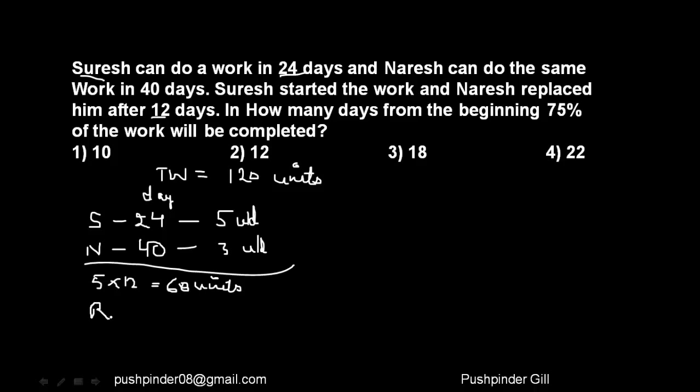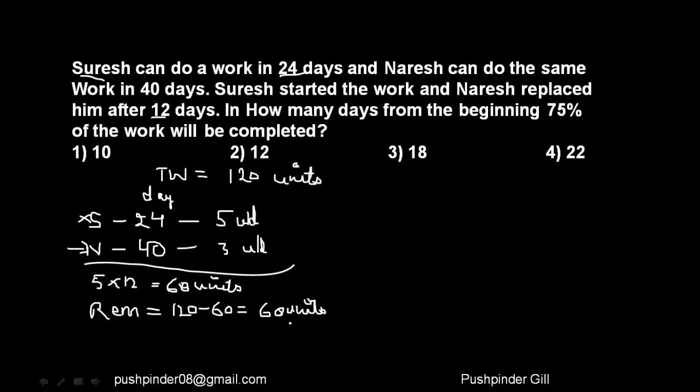Now what is the remaining work? So we have to calculate the remaining work. 120 is the total number of units. 60 units have already been finished. That means the work that is remaining is equal to 60 units. Now Suresh has started the work and Naresh has replaced him. That means Suresh has gone and now it's only Naresh who is working. Naresh over here can finish 3 units every day, right?